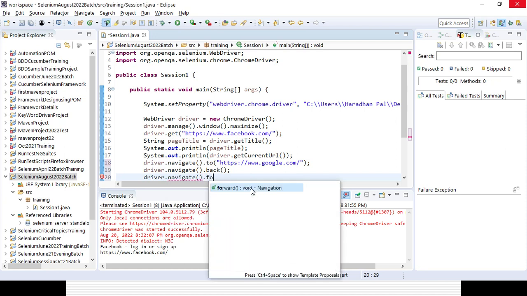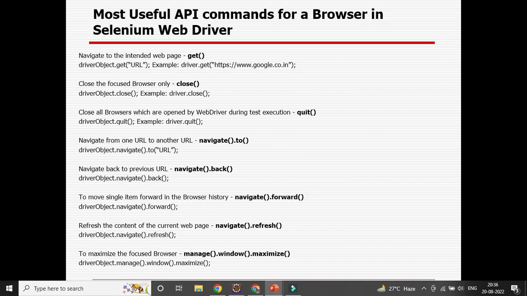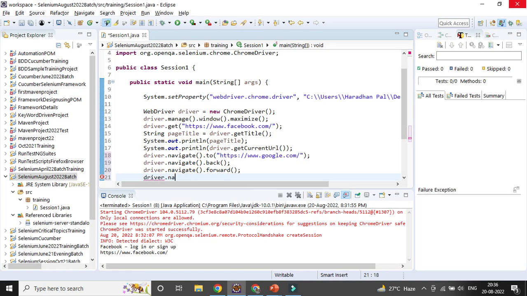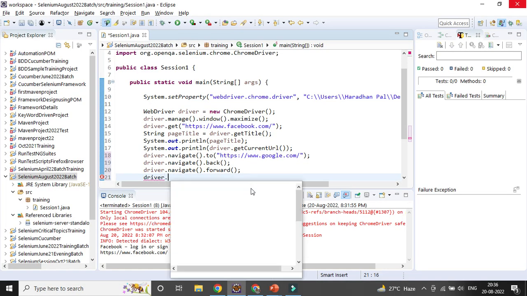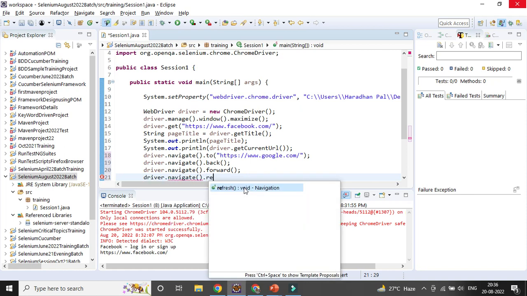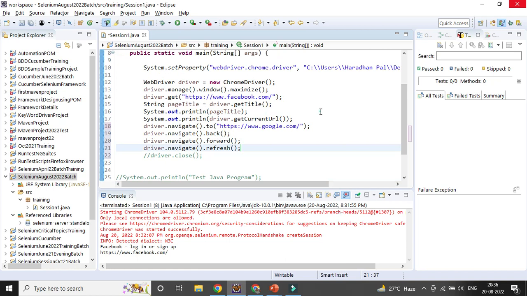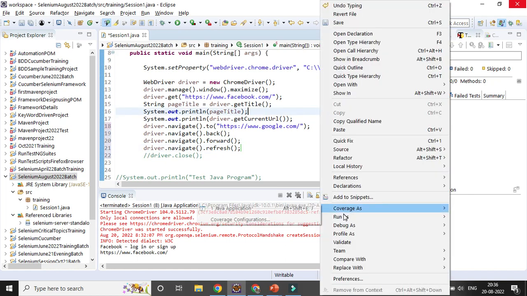dot forward. Then if you want to refresh the page, suppose the page is not loaded fully, driver.navigate.refresh. So all the methods are already written in my PPT. I will not be typing anything outside my content, so that will help you to learn things very fast. So if you just run your code,